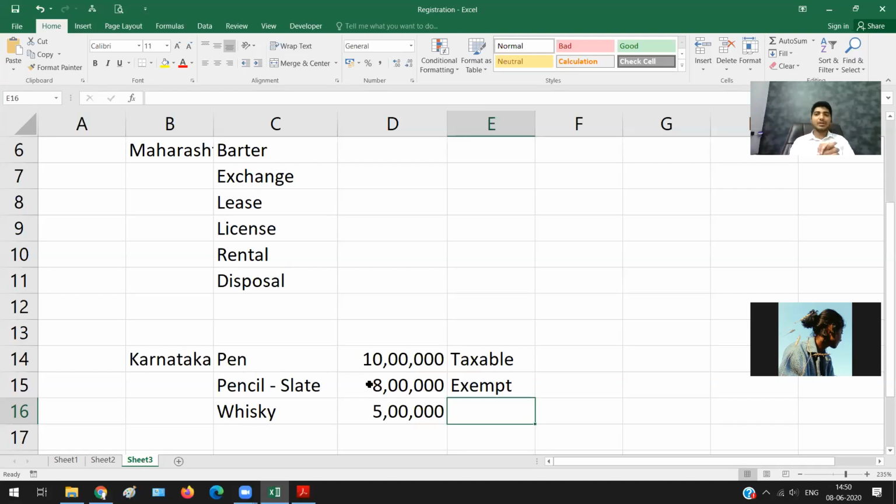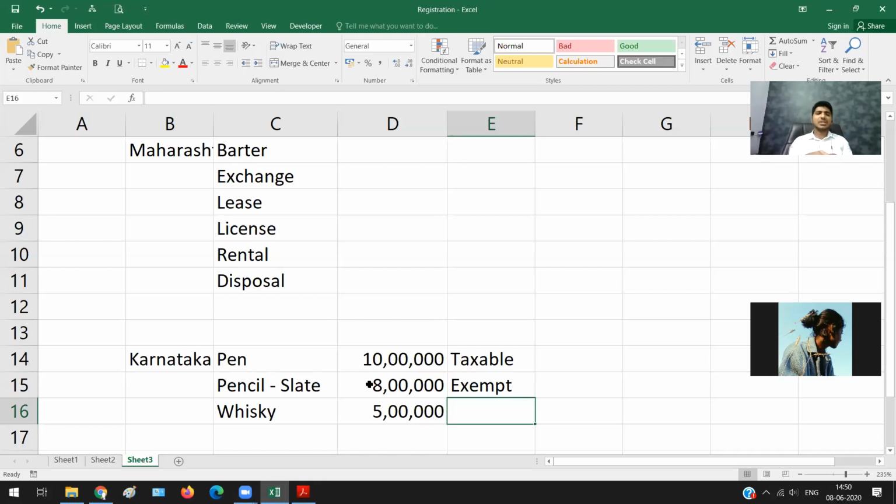All of you felt my aggregate turnover is 18 lakh rupees. Let me clarify it to you. Now, if I'm selling whiskey, is it a taxable supply or is it an exempt supply? You would say, see, whiskey is alcoholic liquor for human consumption, and this item is kept outside the purview of supply, outside the purview of the levy.